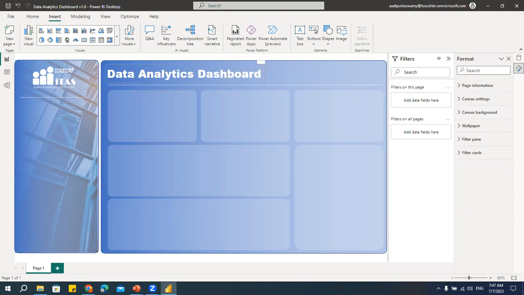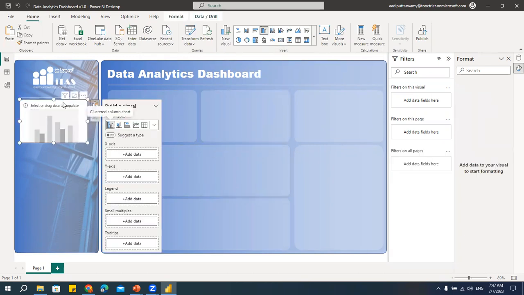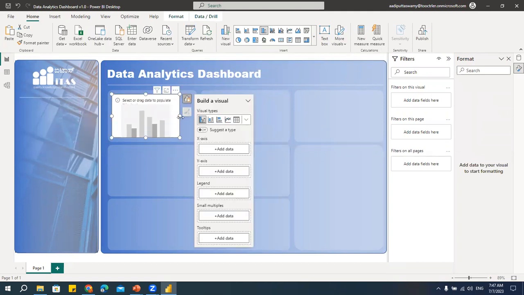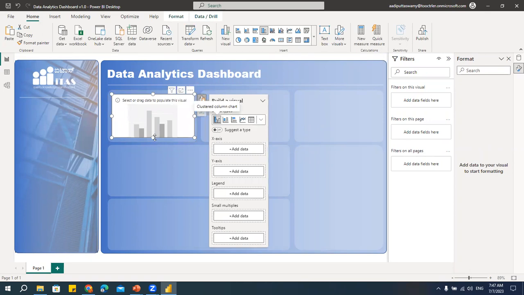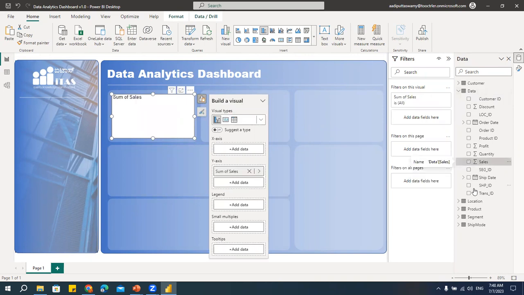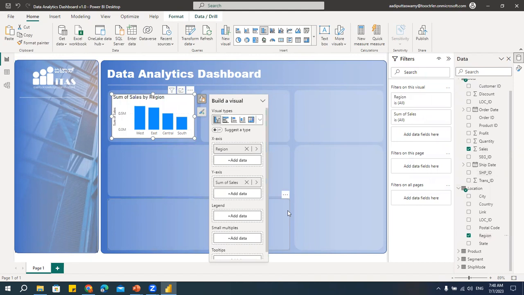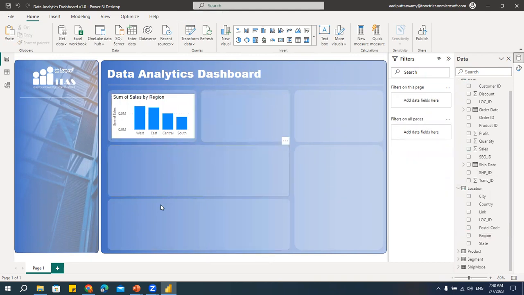Right. Next is, let's create a report. I'll go to this column chart, assuming that I want this column chart. I'll click on this column chart. I'll keep my chart here and adjust this. Okay. All right. I'll go to this data and here I have this. Let's say I want to create one sales report. I'll say sales. Then I'll take this region from location. Okay. All right. See, if you see this chart, this is how many people actually create the reports.